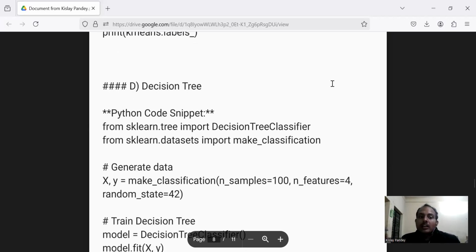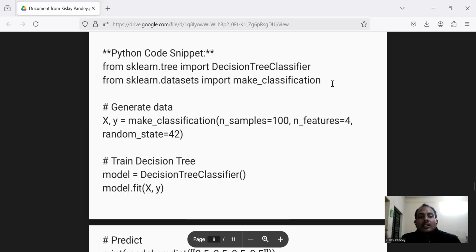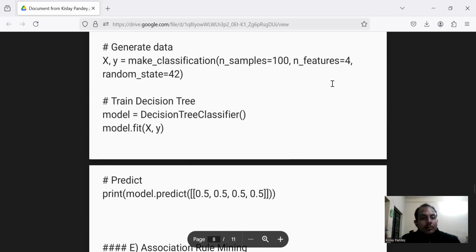Now to generate data, X, y equals make_classification, n_samples 100 and n_features equal 4, random_state will be equal to 42. Train decision tree: model equals DecisionTreeClassifier, which is the function. model.fit(X, y). Now to predict, print model.predict of 0.5, 0.5, 0.5 and 0.5 are the predictions we are going to do.